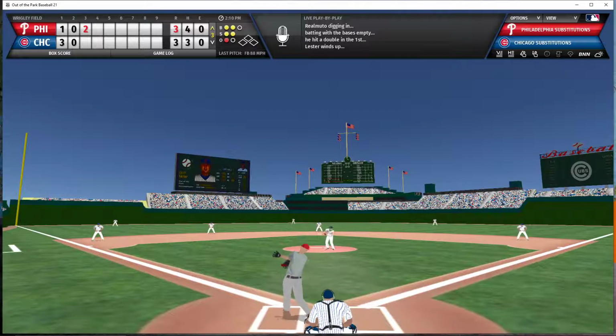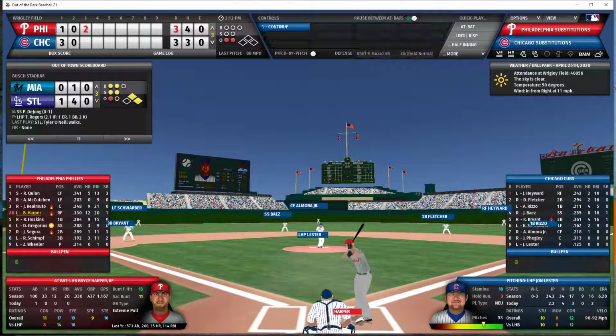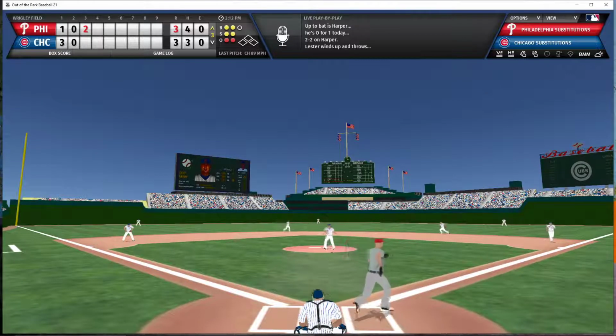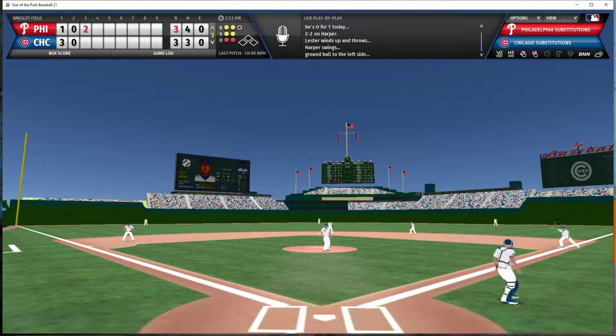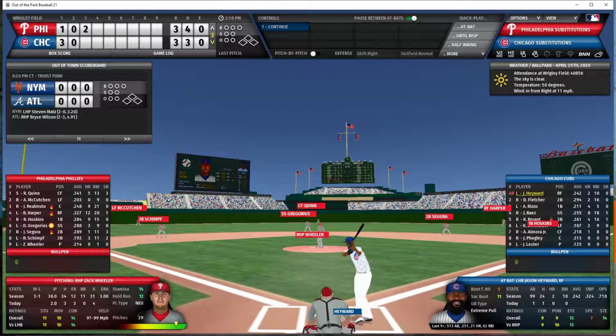Lester comes to the plate. Strike 3 swinging on a fastball. Real Muto strikes out, and Harper is the next batter. 2 outs, 2-2 count, nobody on base. And he grounds up the middle. Baez is there, throws to 1st, and that'll retire the side. Go to the bottom of the 3rd inning. Phillies score 2 runs and tie the game at 3.